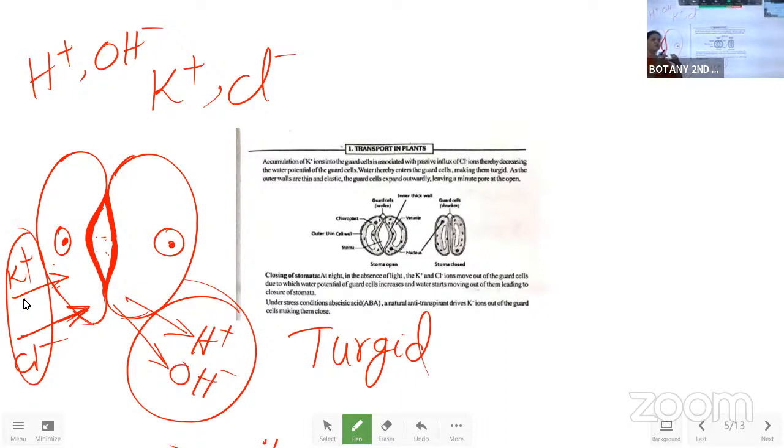Okay, and which makes the stoma to be opened up. So this is the opening of the stomatal apparatus. Now comes how the stomatal apparatus closes.